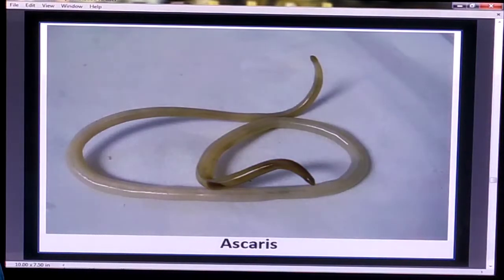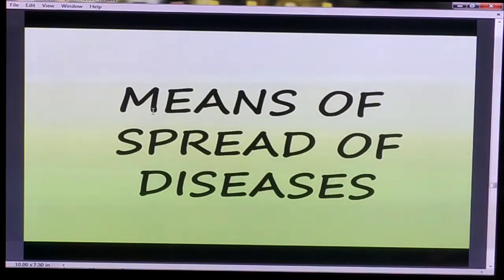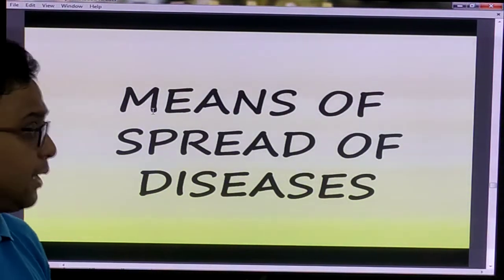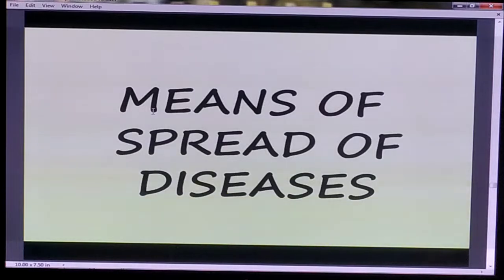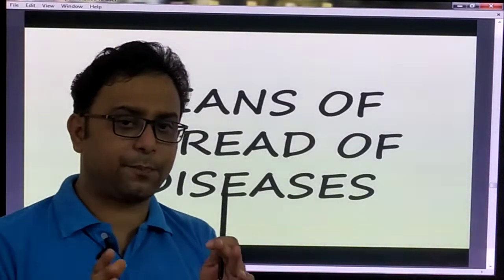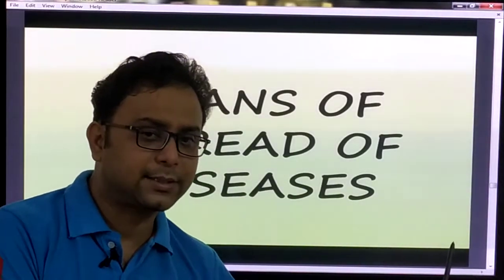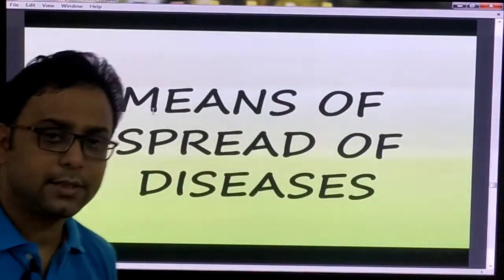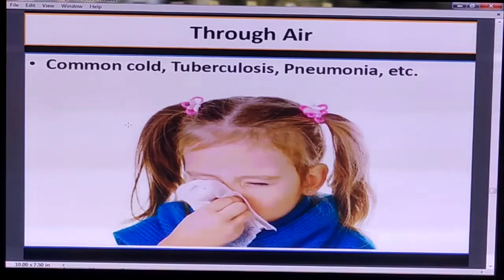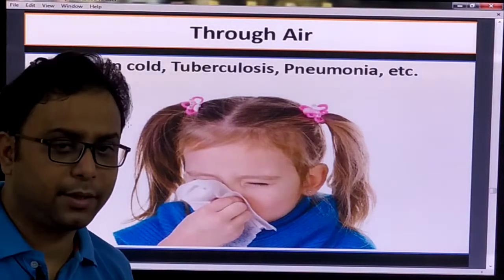Ascaris, the roundworm, can cause disease. So what are the means of the spread of disease? That is, how is disease spread from one person to another? What are the different agents? Number one, through the air. Not all diseases are spread by the air.